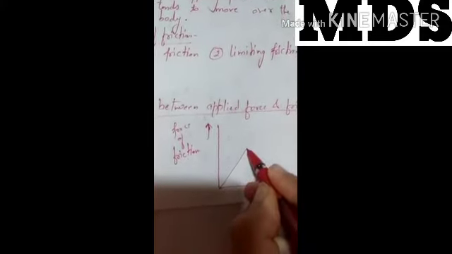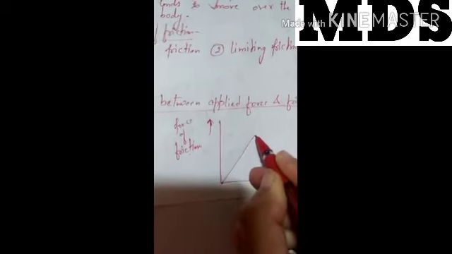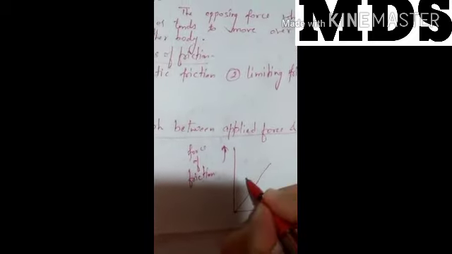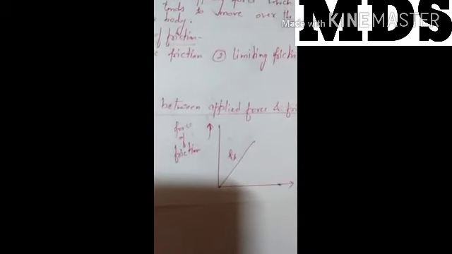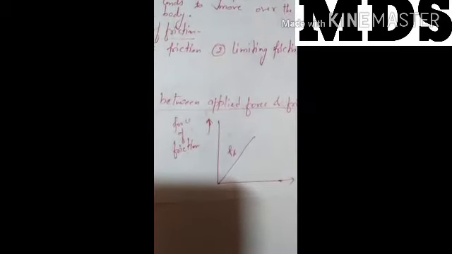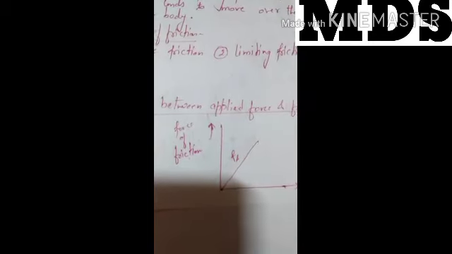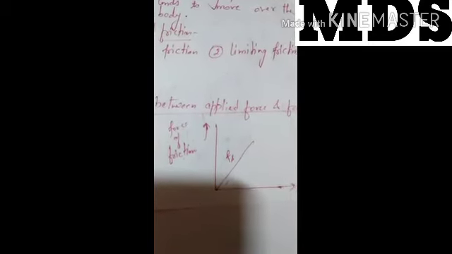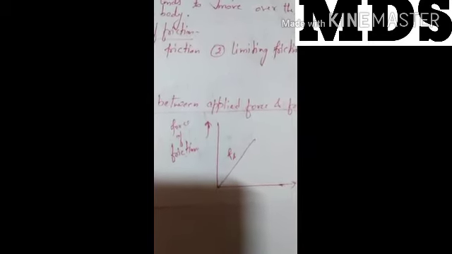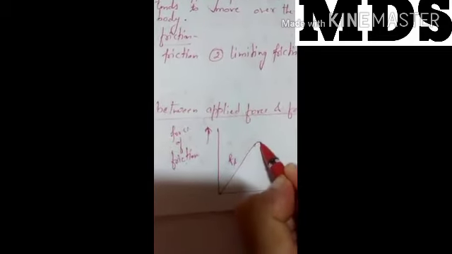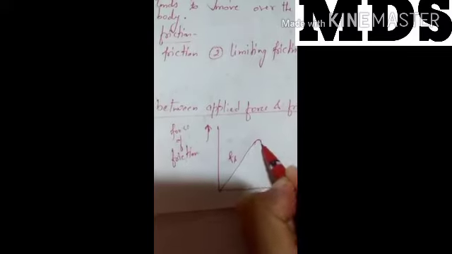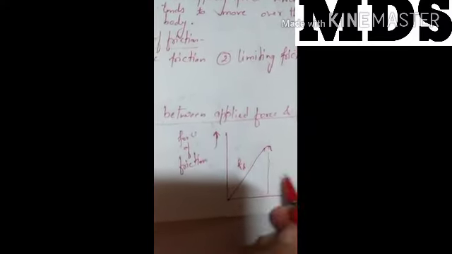Up to this point static friction acts. Then after some time the maximum opposing force acts, after which the body will start moving, that is the limiting friction. This point is the limiting friction.